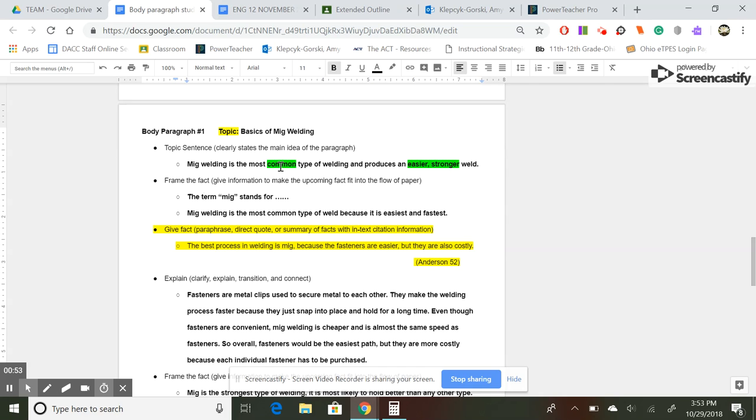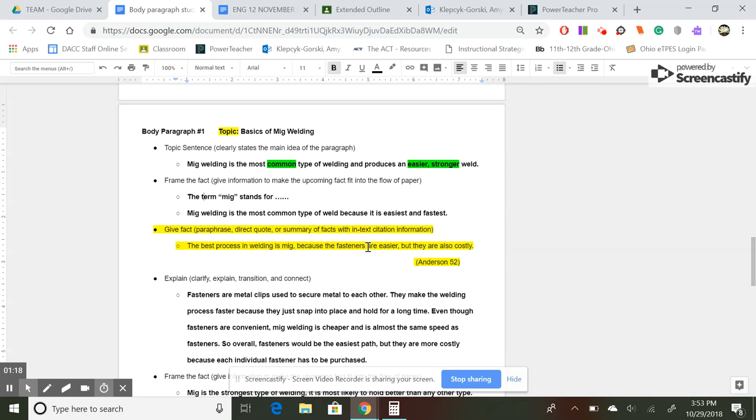Okay, so they have basically connected that it's common because it's easier and stronger. They're kind of restating their topic sentence, which is okay, as long as I get some more specific information next. All right, the best process in welding is MIG because the fasteners are easy, but they're also costly.